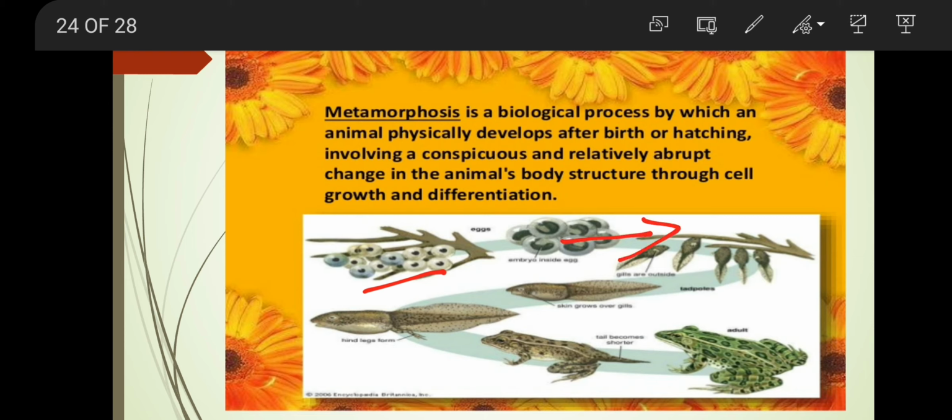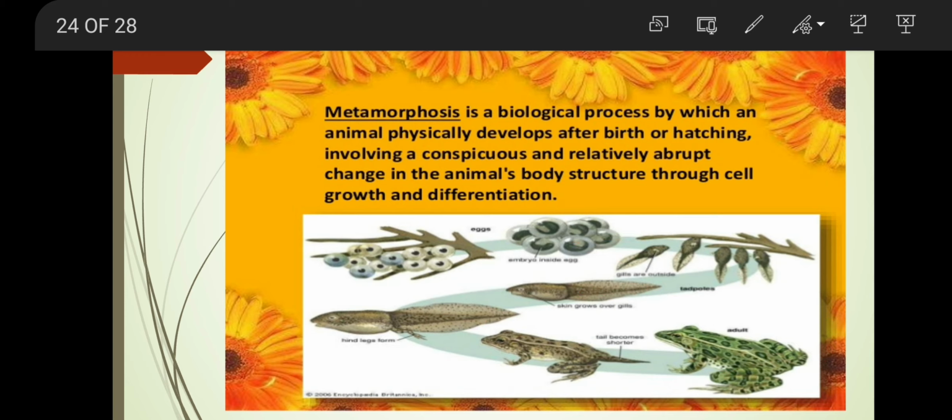Tadpole. Tadpoles have tails, and as they grow further, the tail diminishes and they develop the hind limbs and the forelimbs, and the complete adult frog is formed, which is completely different from the egg, tadpole, larva. So this is called metamorphosis.